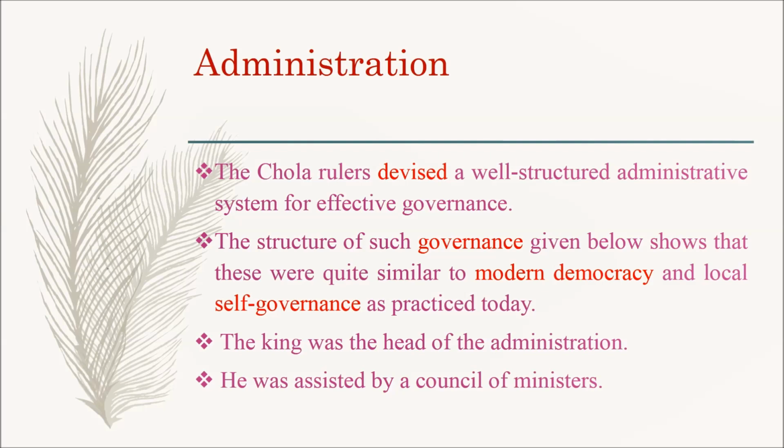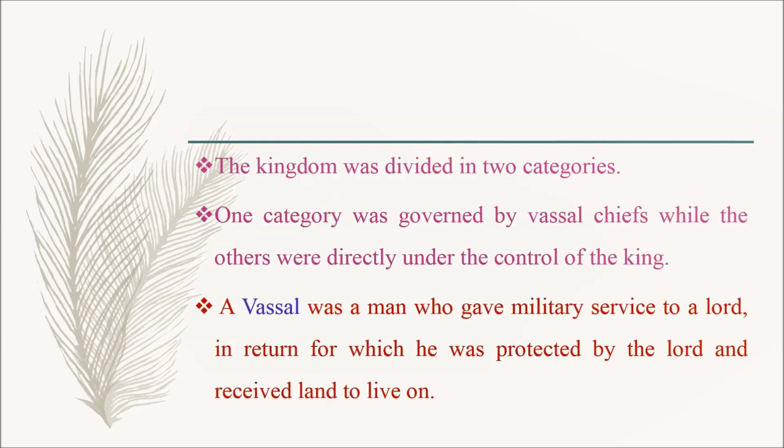The king was the head of the administration. He was assisted by a council of ministers. The kingdom was divided into two categories. One category was governed by vassal chiefs, while the others were directly under the control of the king.